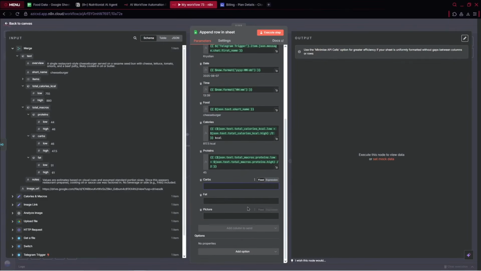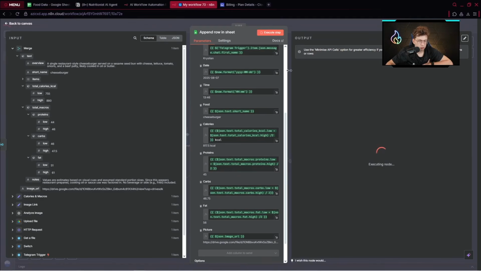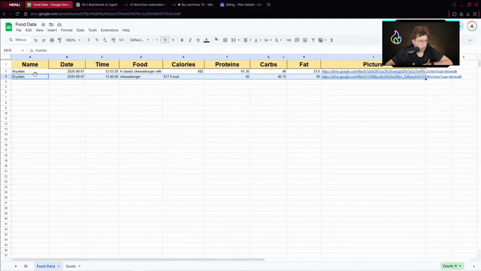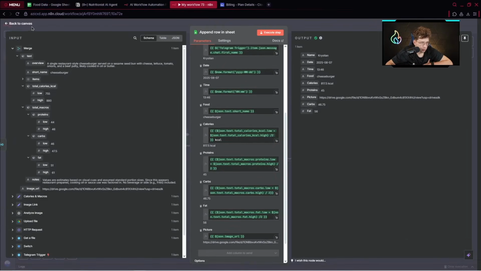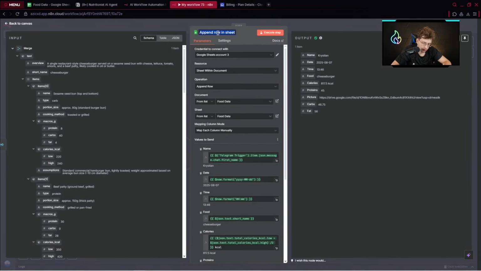So now I will fulfill it. But also we can provide the picture, so image URL. So it's done for now. Let's click execute step. After I click on execute step, it should work perfectly. So yeah, we've got the data, Christian, date, time, calories, proteins, and so on. That's correct. Perfect. The next thing, we can name it as save food data.